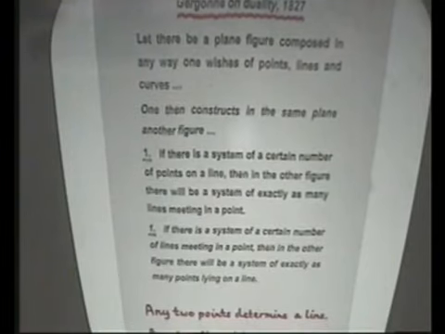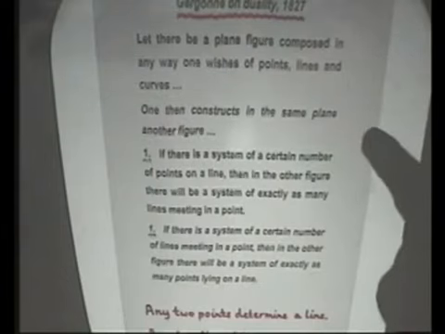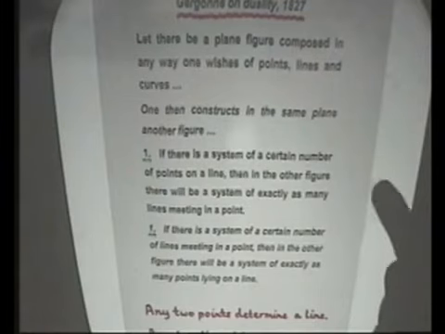Here's one of his results. He starts off, take a plane figure made up of points and lines, and then you can construct another figure. In the first one, you might have results about points on a line and lines passing through points and so on. And then within the dual figure, you'll have a similar situation with lines passing through points. In other words, you have this duality between lines and points. And so you have a geometry in which any two points determine a line, and any two lines determine a point. Very neat. Even neater than the sort of geometry we're used to.